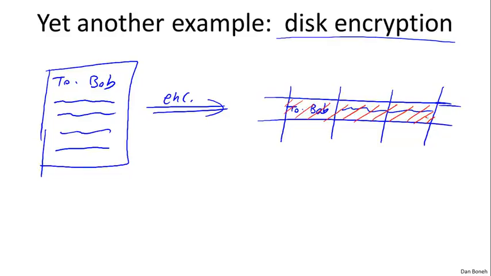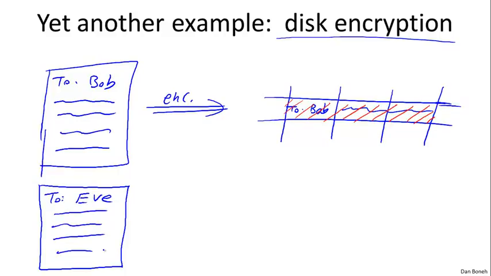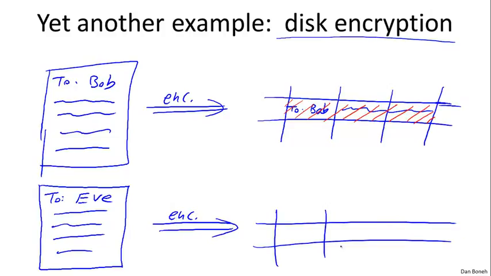But now suppose that at a later time, the user fires up the editor and modifies the file. So now instead of saying "To Bob," it says "To Eve," and nothing else changes in the file. That's the only change that was made. When the user then saves this modified file to disk, he's going to re-encrypt it again. And so the same thing is going to happen. The file is going to get broken into blocks. Now the file is going to say "To Eve," and everything, of course, is going to be encrypted. So again, I'll put these lines here.